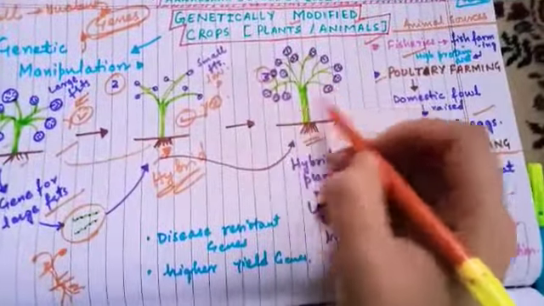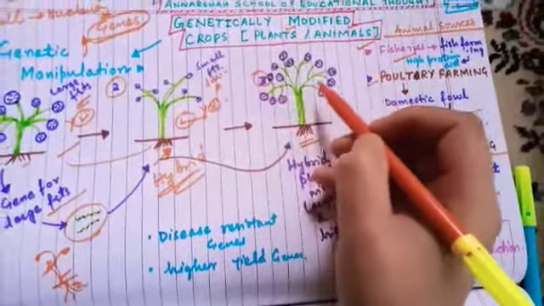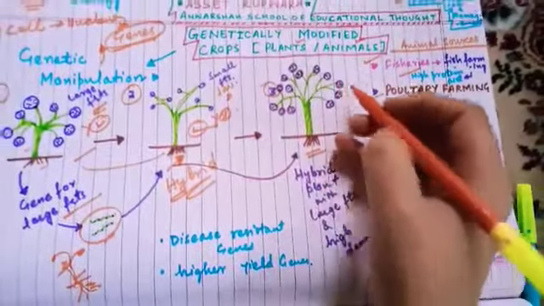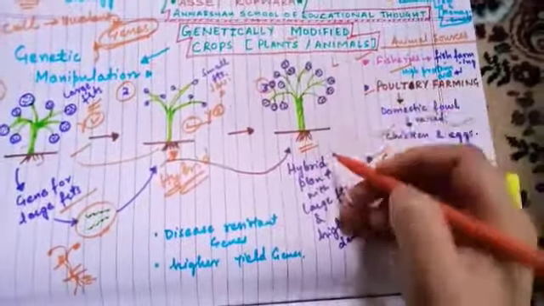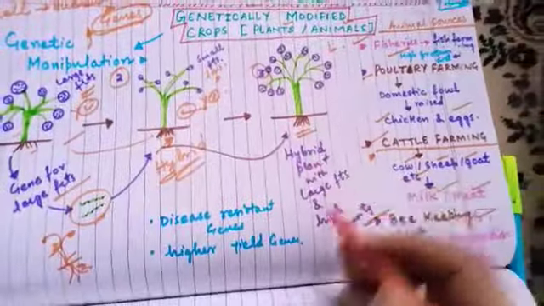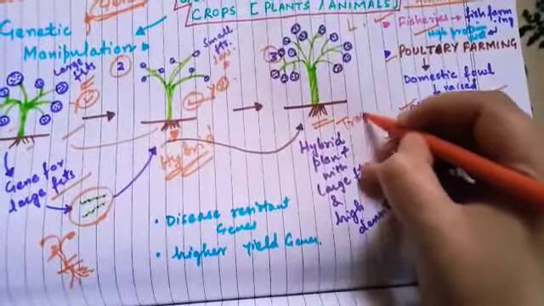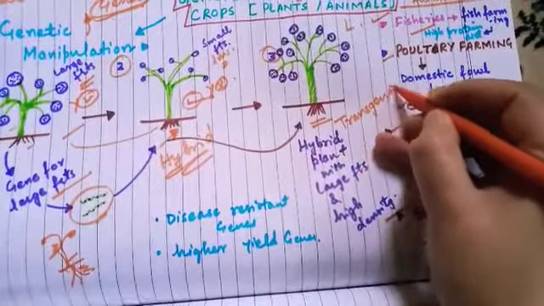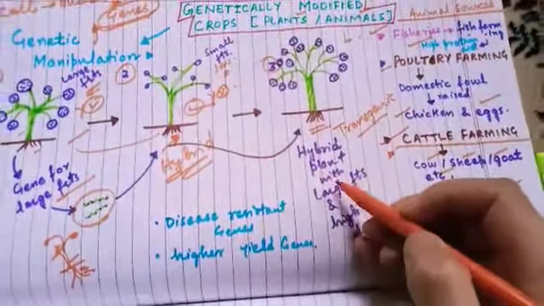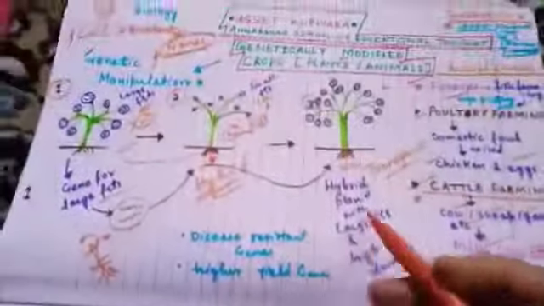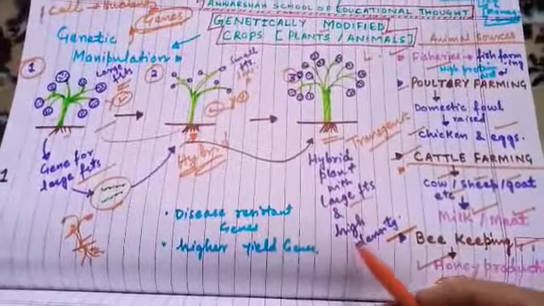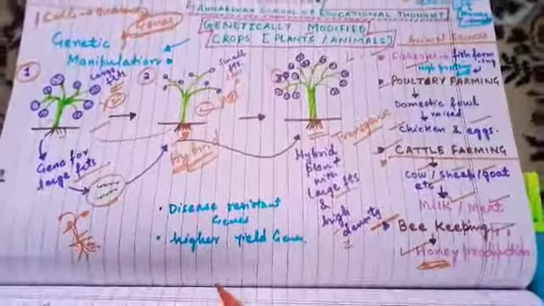It has high density, high fruit production, and large fruits. That means it has a good yield. It is now called a hybrid plant or a transgenic plant, because it has two types of genomes. It now has desired characters: large fruits and high density.